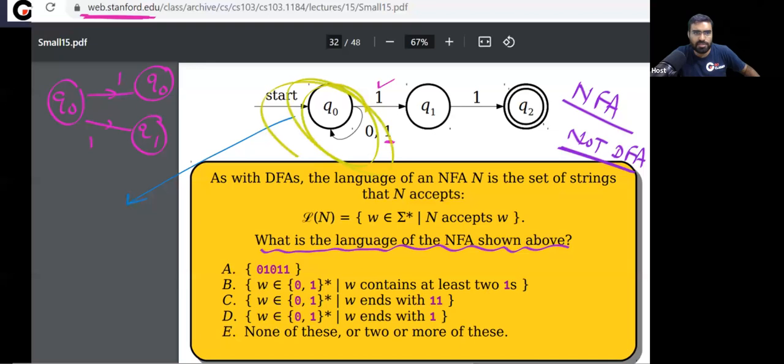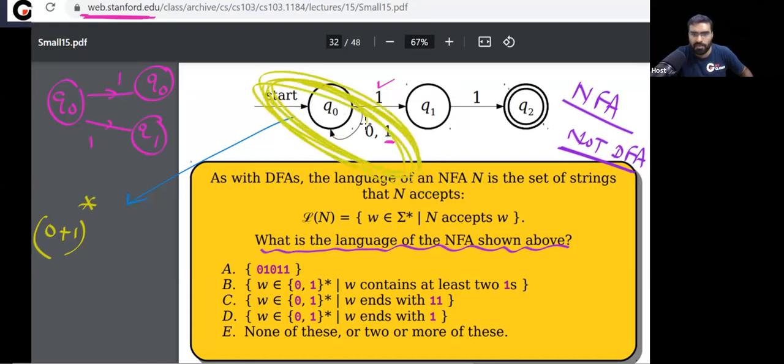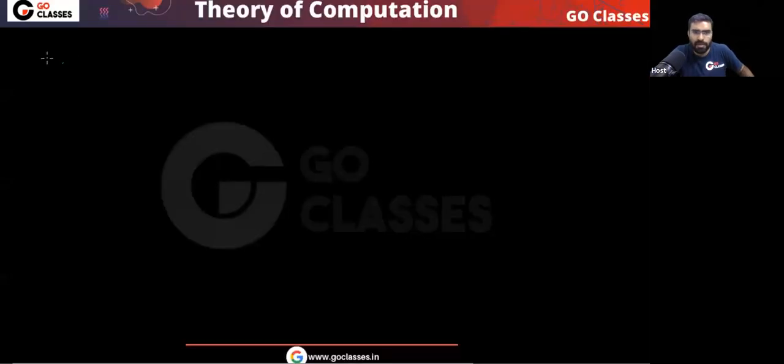See, whatever comes, 0 or 1, whatever comes, 0 or 1, until you go to the final state. At the end, 1, 1 should come. So I can say ending with 1, 1. The language of this NFA is strings ending with 1, 1. Remember this.